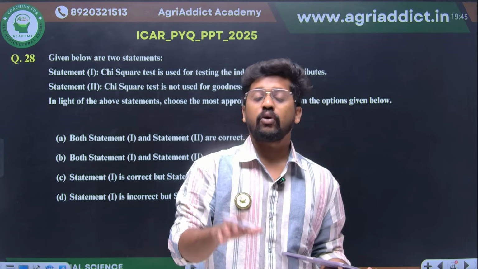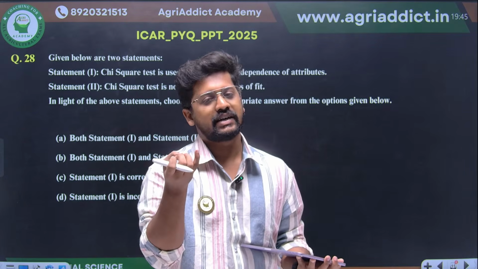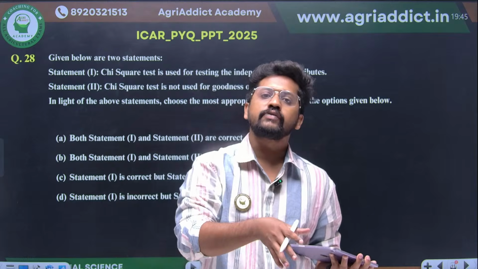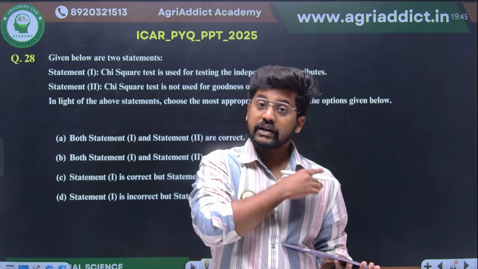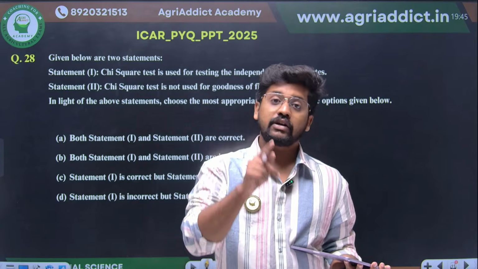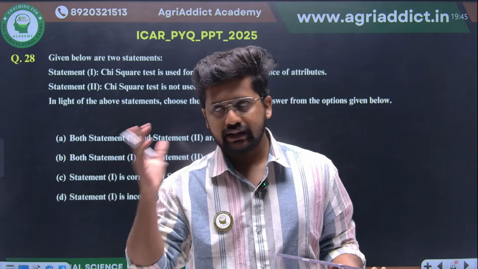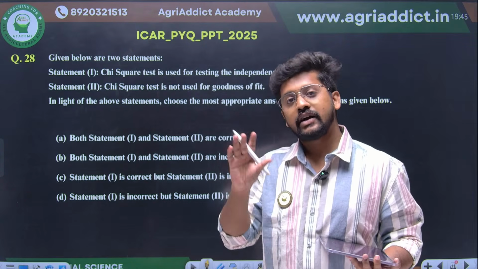Parametric tests include all the basic tests that you will be studying in your UG practicals, like T test, Z test, F test, ANOVA. All these things come under continuous variables. So therefore, they will be coming under the parametric test. Chi-square test is actually regarding categorical variables. So therefore, it is coming under the non-parametric test, right? There are other non-parametric tests also, but chi-square test is the major one that will be asked in the examination from the non-parametric tests.